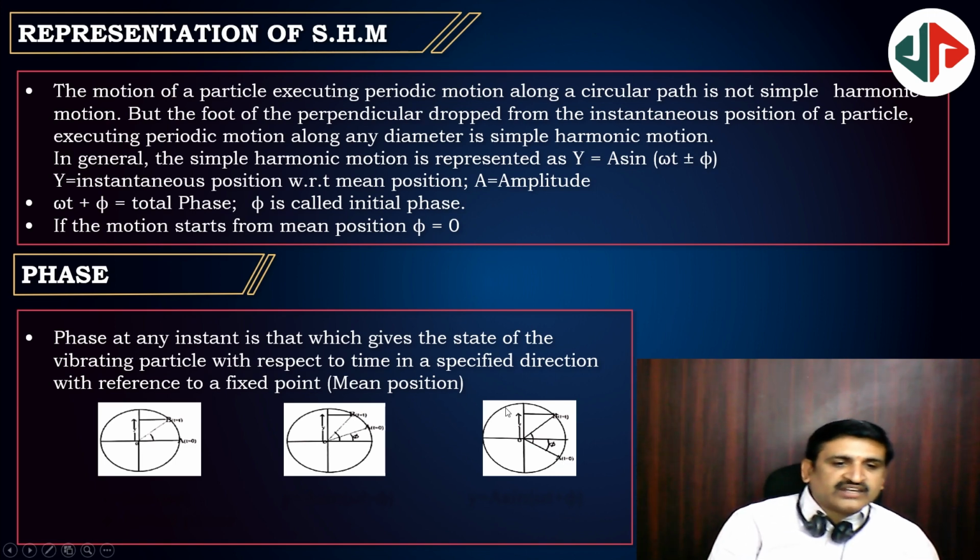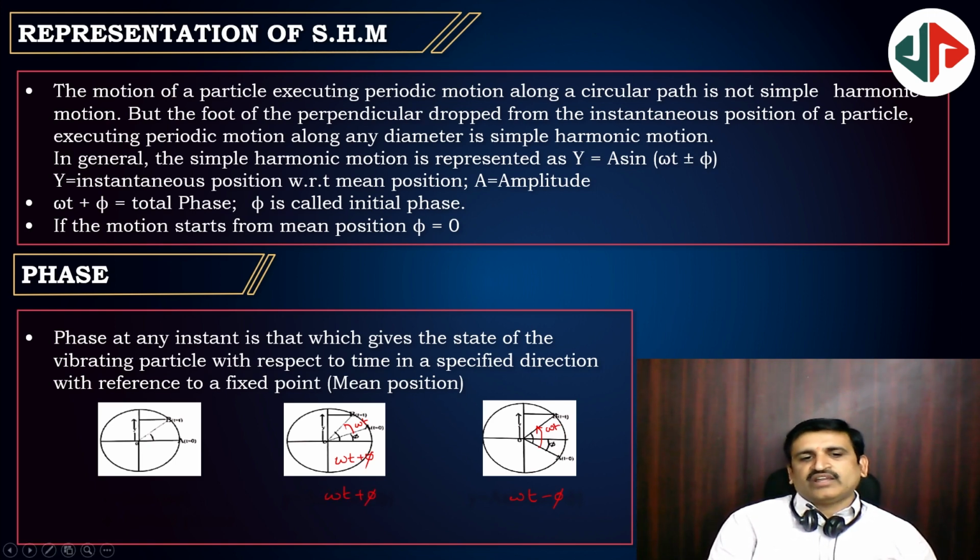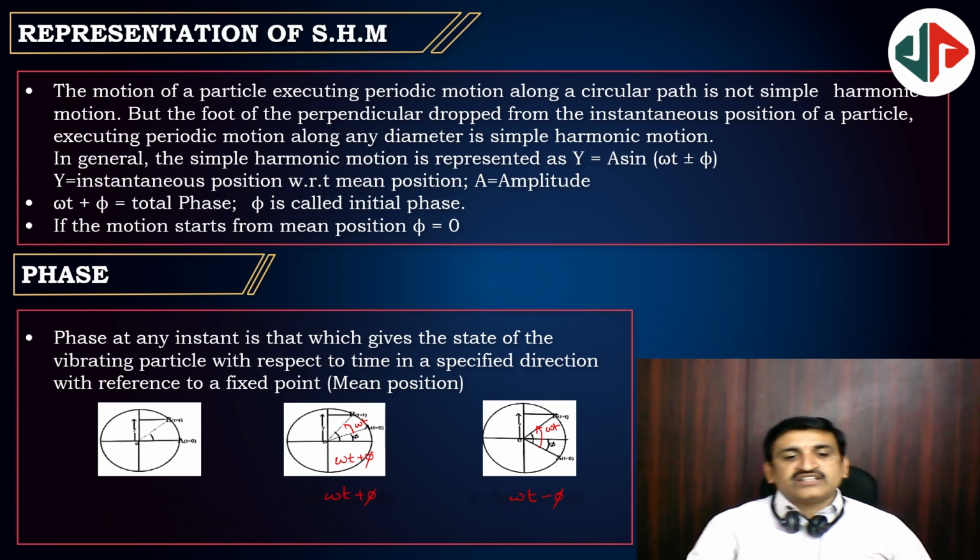See, omega t is this one. I will use red color. Suppose this is omega t, then phi must be added to it, omega t plus phi. And from here to here is omega t, so this phi must be subtracted, omega t minus phi in this case. This is omega t plus phi. So the initial phase is a correction.